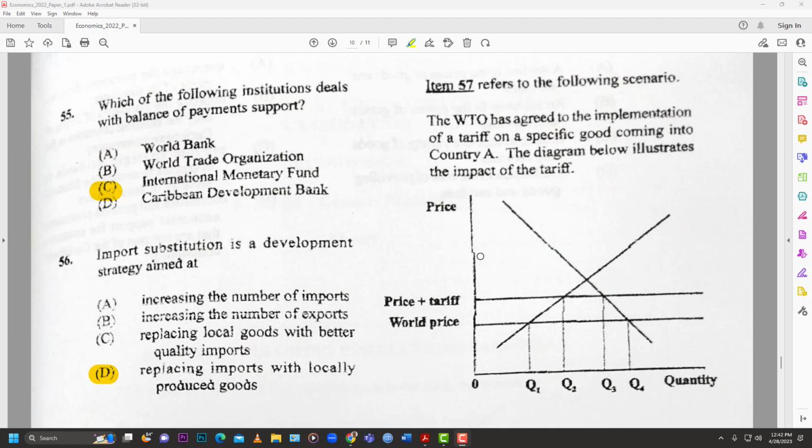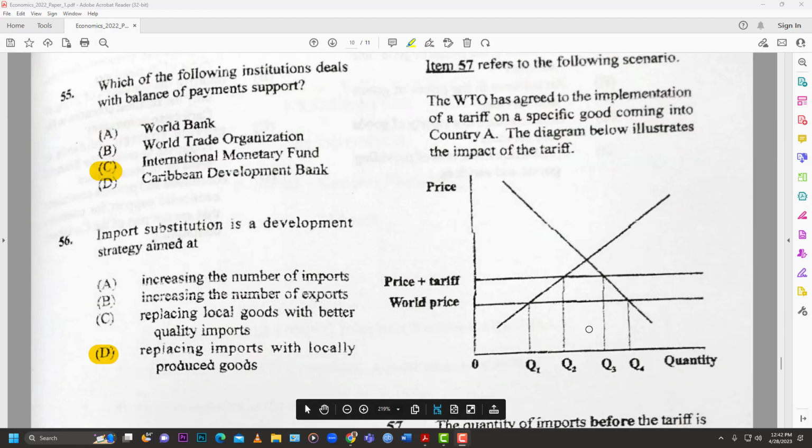56. Import substitution is a development strategy aimed at. So import substitution is a development strategy aimed at D, replacing imports with locally produced goods. And the word says it right there: substitution. So you want to substitute some of the imports for local goods. That's something we are trying to do right now in the Caribbean, CARICOM, with the 20 by 20 agenda, where we're trying to substitute or replace certain imported goods with local ones to try and reduce our import bill.